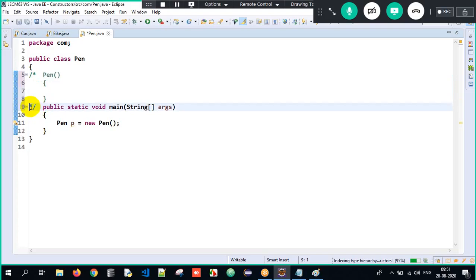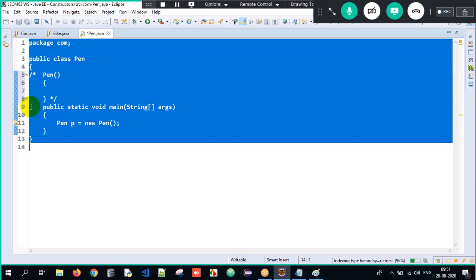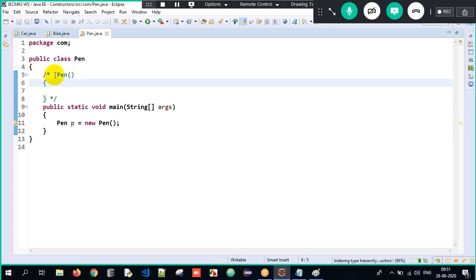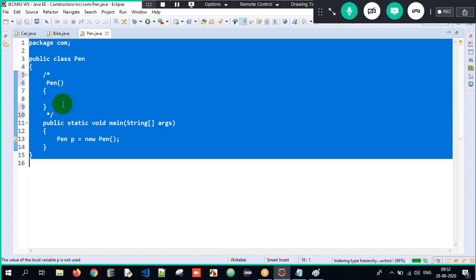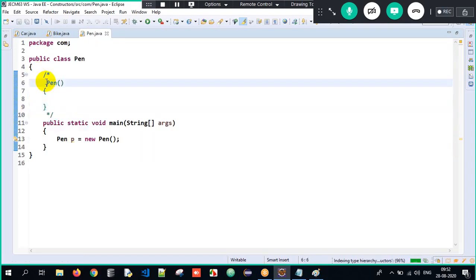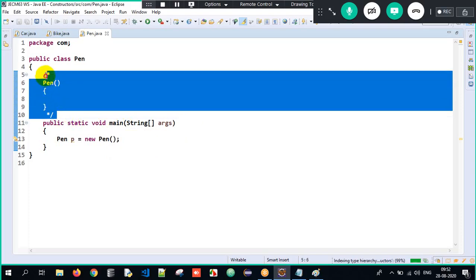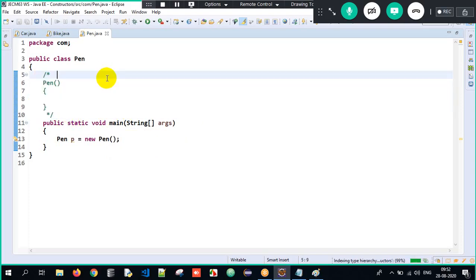So now here, what was I trying to tell? This is virtually present within the class here. Got the clarity? So this is implicitly present. That is the reason we call it the default constructor. This is what we are supposed to understand. So every class in Java will mandatorily have a constructor. If you cannot see the constructor, implicitly the compiler would have generated one constructor, and that is called the default constructor, which will neither accept any arguments nor has any implementation. It would look something like this. Internally, implicitly, the default constructor is present here.